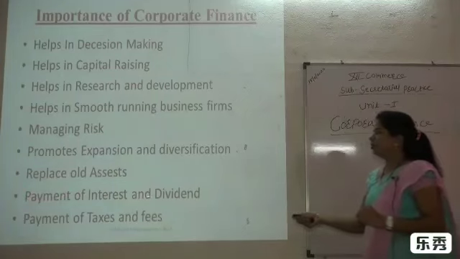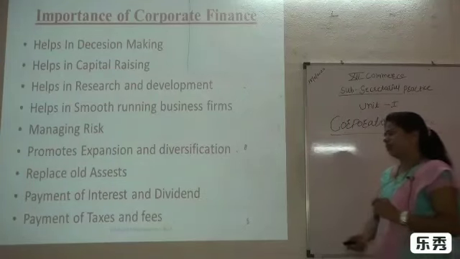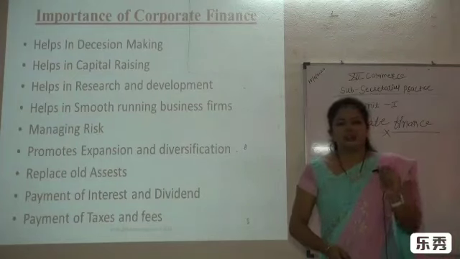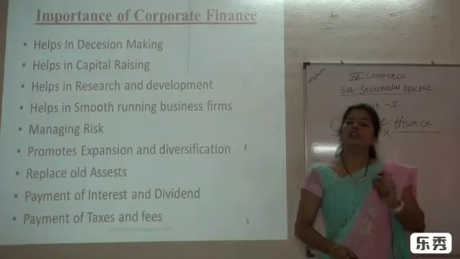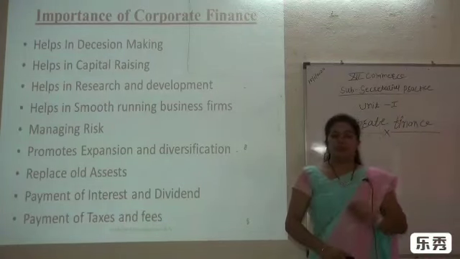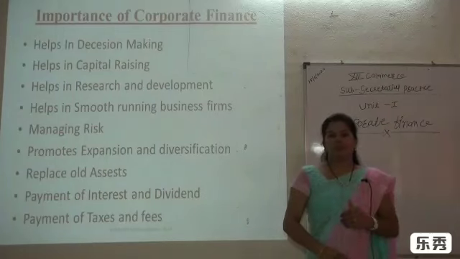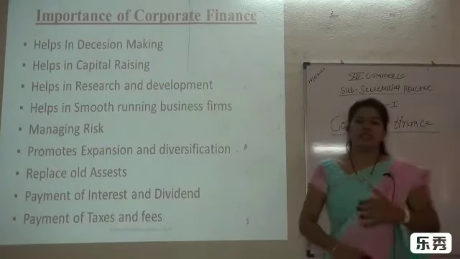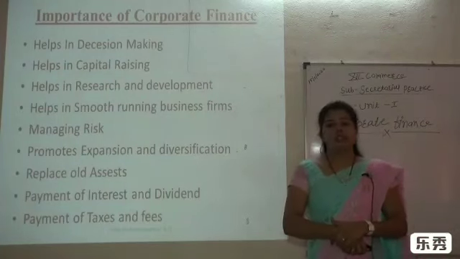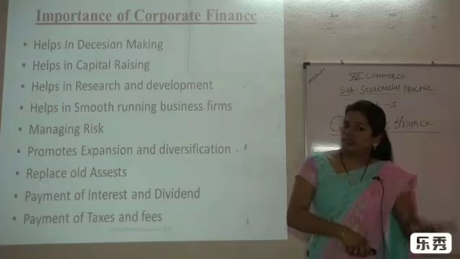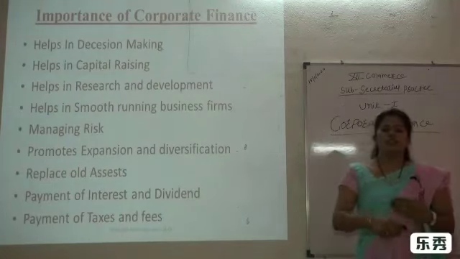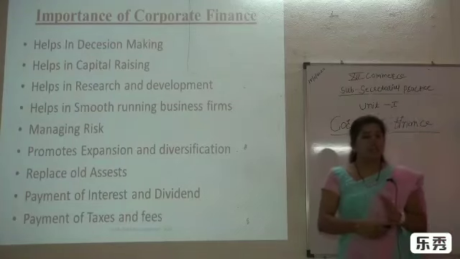Next is payment of interest and dividend. It's very important, as we know that a company or business organization takes loans from banks, and takes term deposits from people in the form of public deposits, as well as from shareholders. There is a large and huge investment, so that's why we have to make repayment in the form of dividends to the shareholders and interest to the bank. So that's why we have to use the funds in a very optimum and great manner.